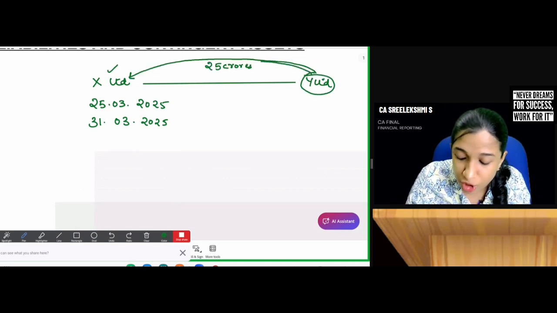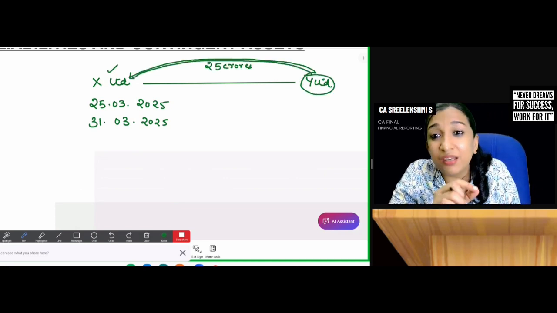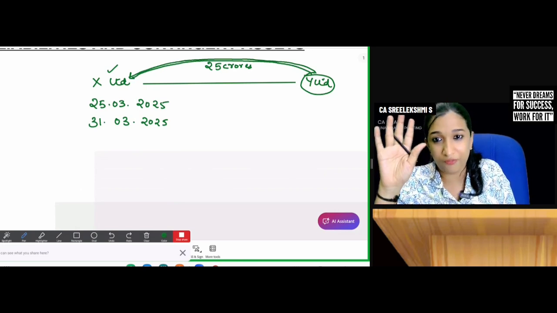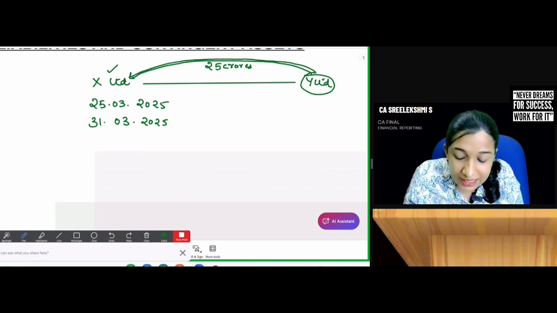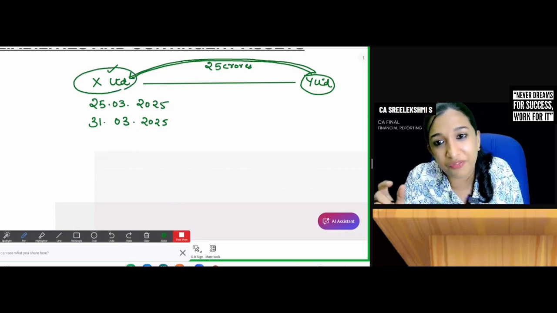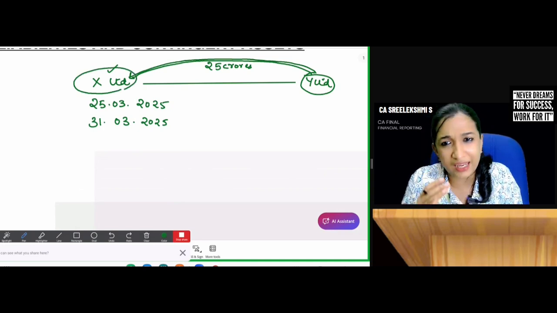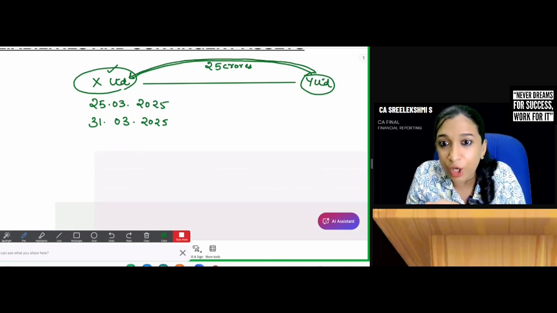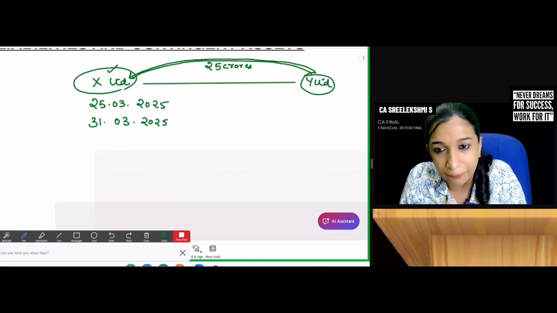Y Limited has sued X Limited for infringement of copyrights or a design or a patent, whatever. Now, X Limited has to pay 25 crores to Y Limited. X Limited will naturally appoint a lawyer, because getting a legal notice means we have to move legally.